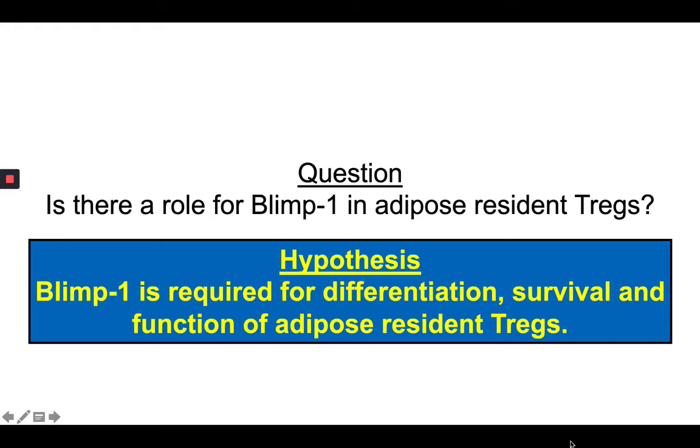As a control, we also analyzed age-matched mice on standard chow. However, for the sake of time, I'm only going to be covering the high-fat diet data during this presentation because we're really interested in how these cells perform during obesity. However, if you'd like to see some standard chow diet data, I have some available on my poster, so please drop by.